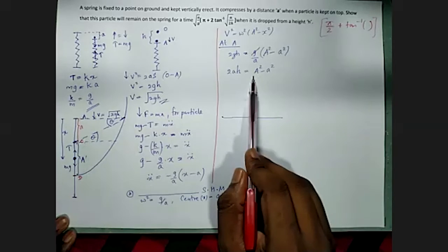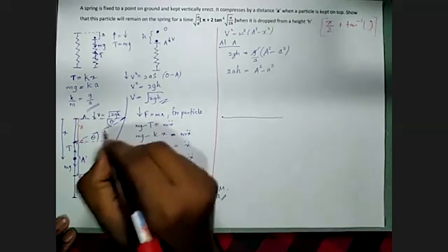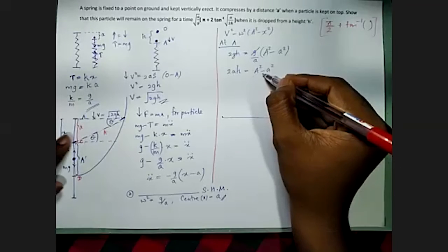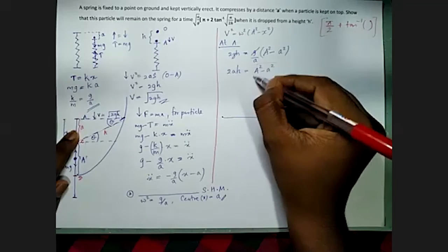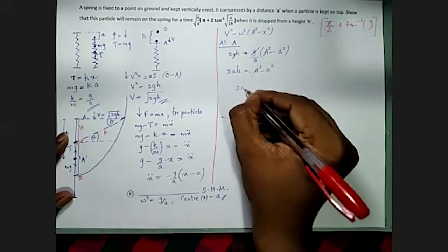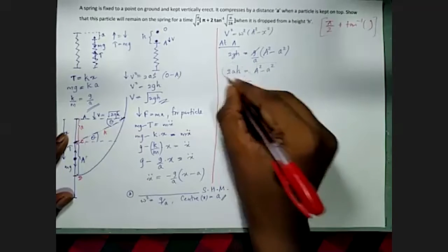Hypotenuse is my amplitude. These two are equal. So amplitude square minus a square, square root will give you this side length. Therefore, this side length is the square root of this.